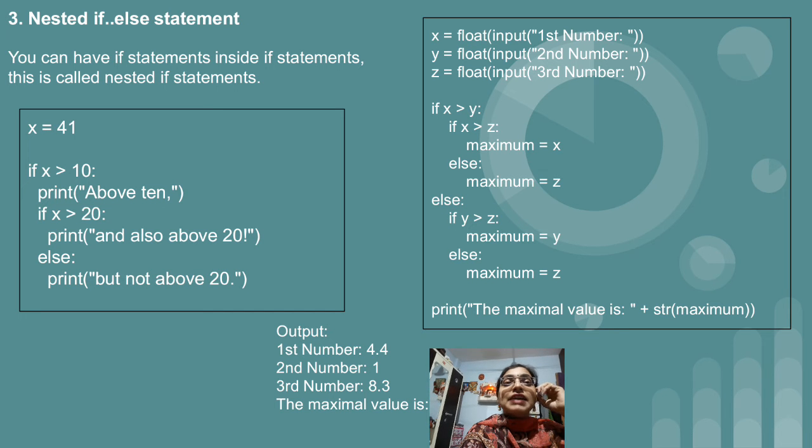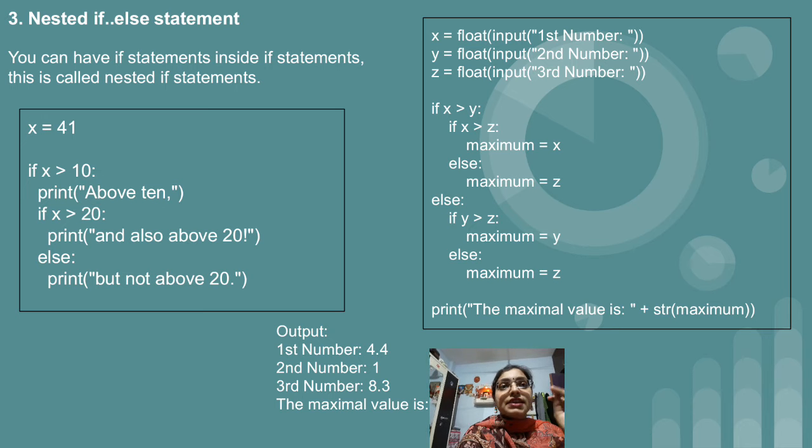This we have seen in the type conversion topic. We have different type casting methods: int, float, str. Now we have made use of float. So we have taken three values x, y, z from the user. After that we write the condition. If x greater than y, if this condition is true, then we have one more condition, if x greater than z. And if both the conditions are true, then we will print some statement.